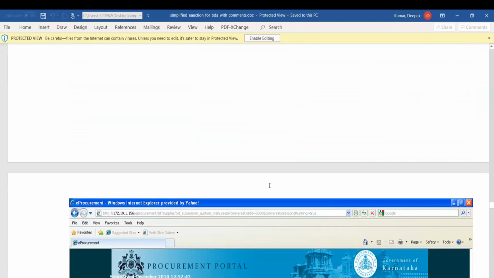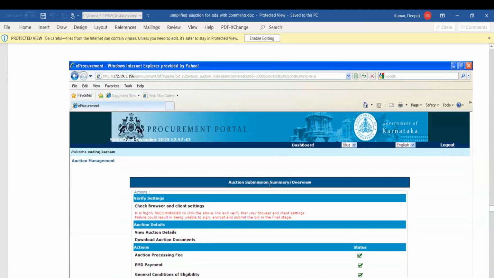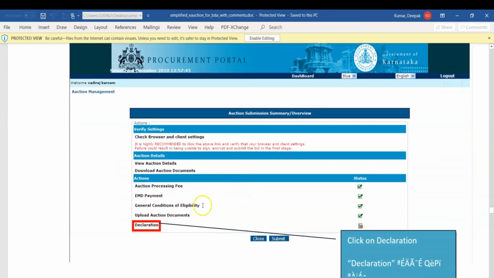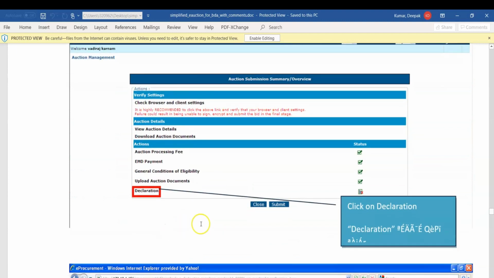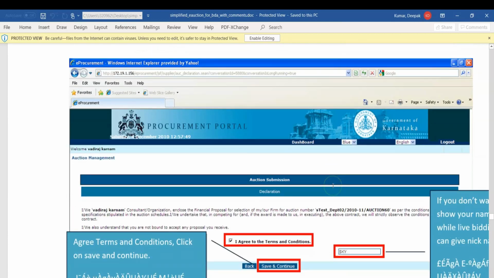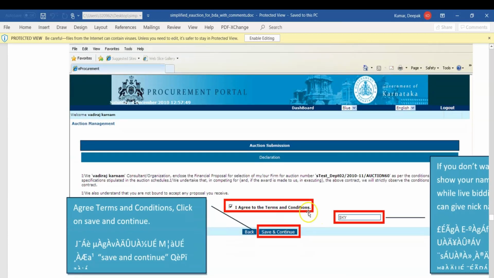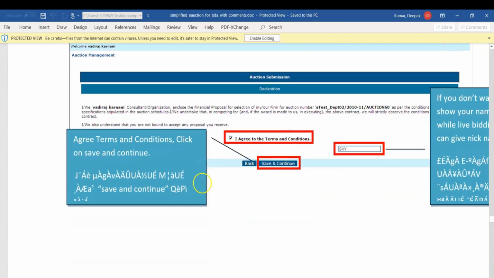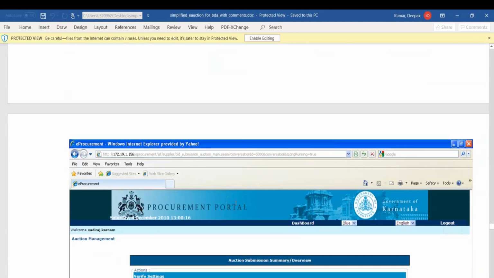Once you click on continue, click on the declaration form. It will ask for the declaration form and submission. Click on declaration: I agree to the terms and conditions. You need to mention that you have read all the terms and conditions and agree to them. Click save and continue.